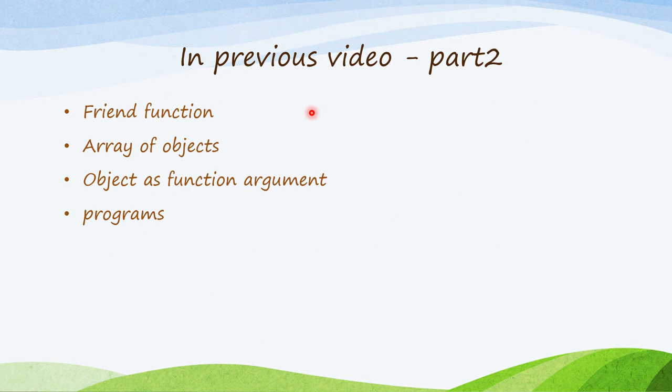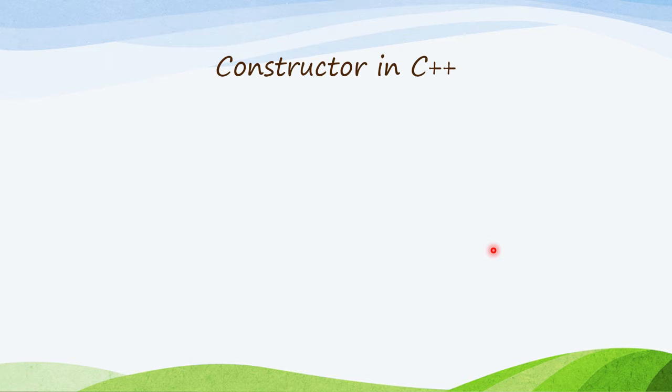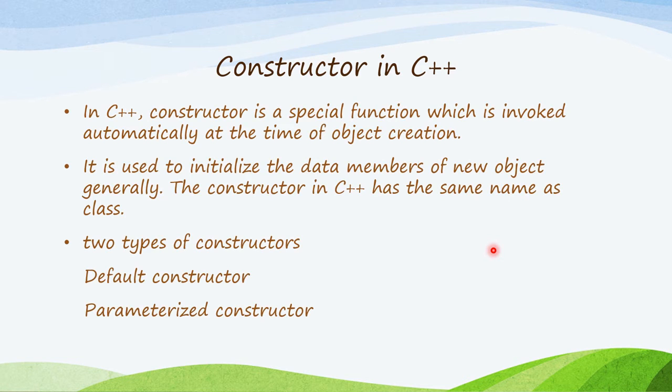In the previous video of part 2, we have seen what a friend function is, and an array of objects. We have also seen how to pass an object as a function argument and some programs related to this concept. In this video, we will discuss constructors in C++. A constructor is a special type of function which is invoked automatically at the time of object creation. We haven't created any constructor in our program yet.